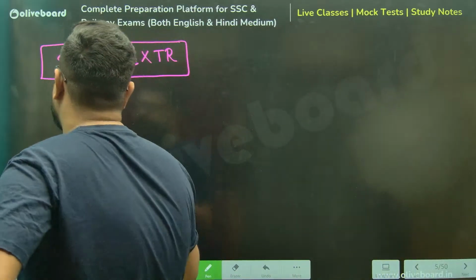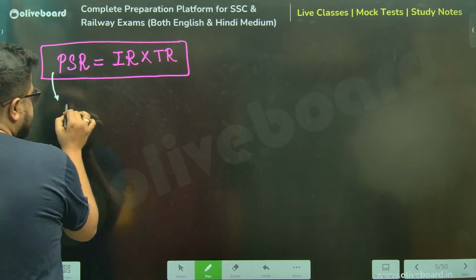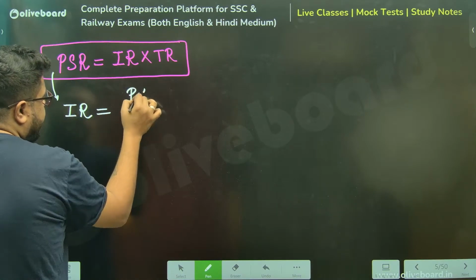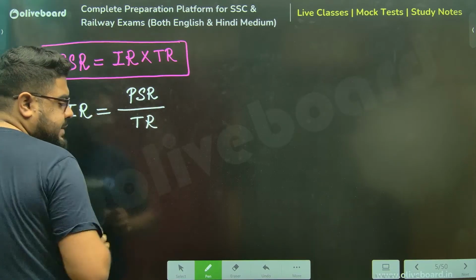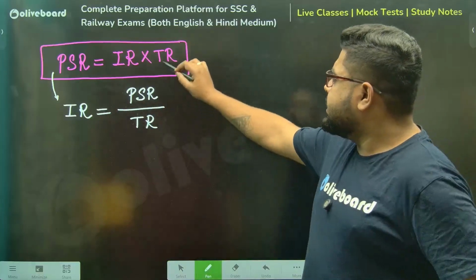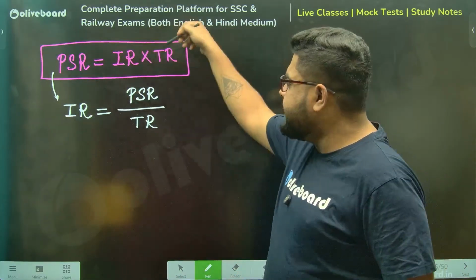What type of question? Sir, based on this concept, can I say from here that investment ratio is profit sharing ratio by time ratio? Can I say this? You see what I've done? This into this I've just taken to this side, so multiplication becomes division.